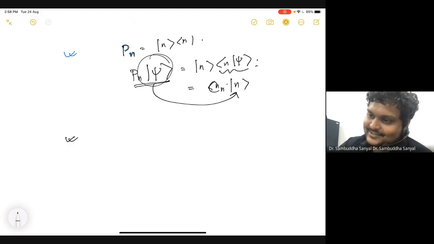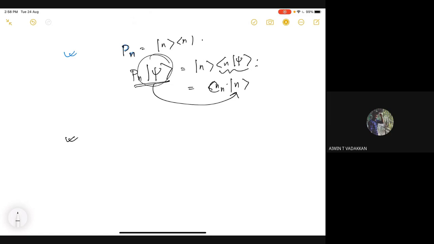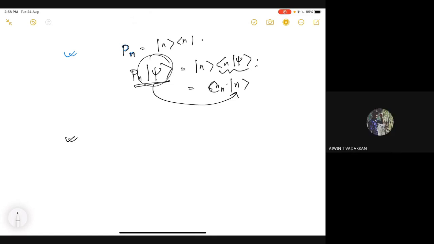Okay. So now let's try to see some properties. I assume it is super clear, so I will not go for an example. There's a question in the chat box. How is it a projection?